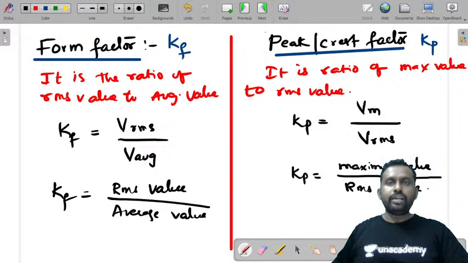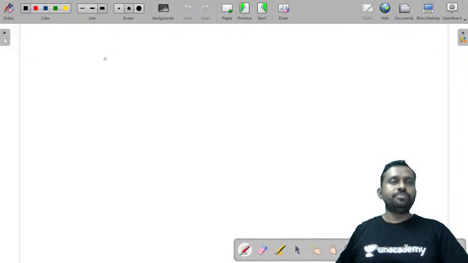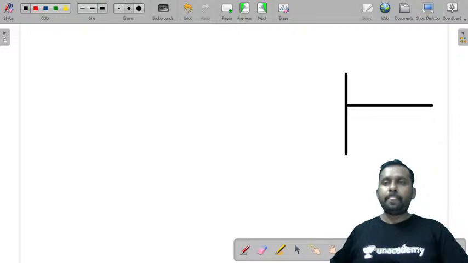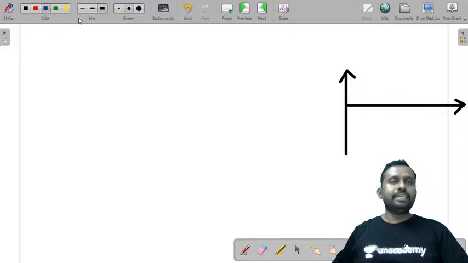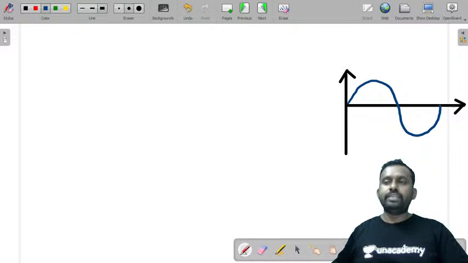So let us now try to find average and RMS values for a sinusoidal waveform. Let us consider a sinusoidal waveform with the time period 2 pi.